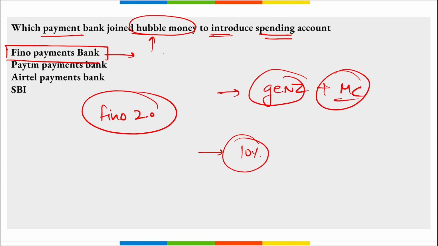If we talk about Fino Payments Bank, who is the managing director and CEO? Rishi Gupta. Navi Mumbai, Maharashtra is the headquarters and it was established in 2017.